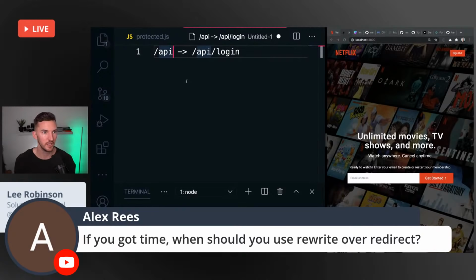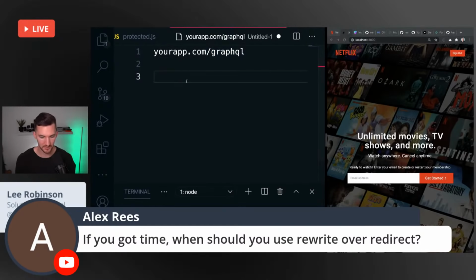So the URL that's exposed is still /API, but behind the scenes, this is what you're doing. I've seen this used before for people who want to have a top level GraphQL endpoint. So like your app.com/GraphQL, but then what it actually does is forward to /API/GraphQL. That's one example of a rewrite.